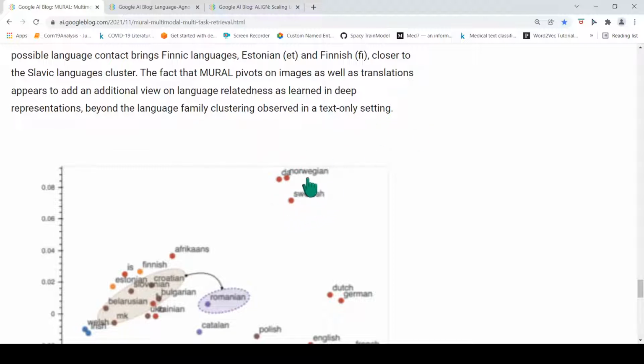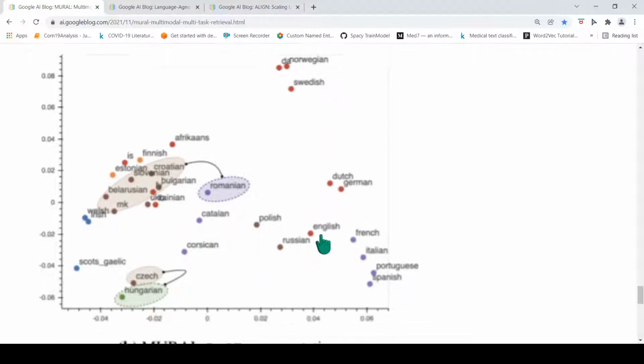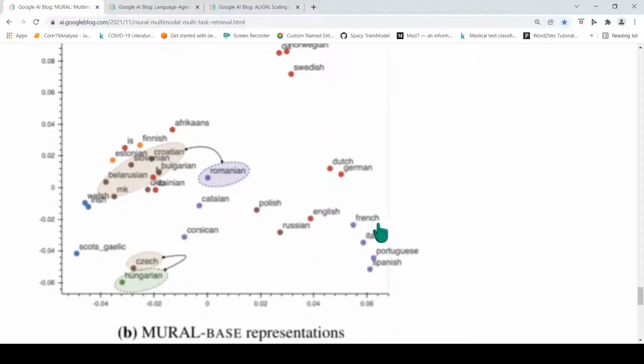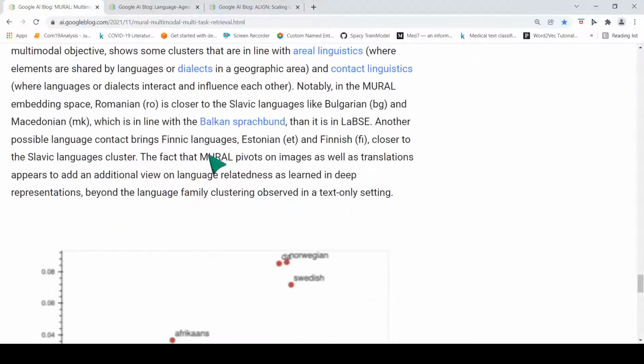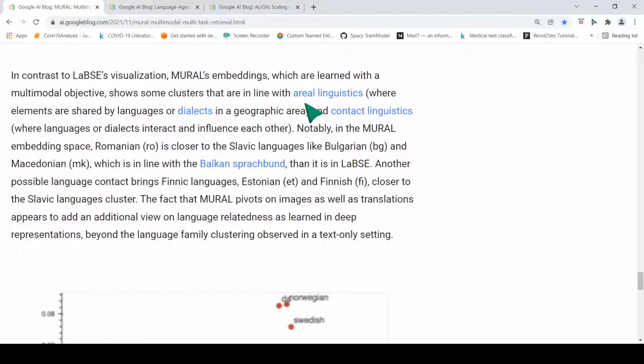See Swedish, Norwegian, Danish; Dutch, German; French, Italian, Portuguese, Spanish. So it creates groups based on areal linguistics as well as contact linguistics. Contact linguistics is where languages or dialects interact and influence each other. That is what is shown over here.